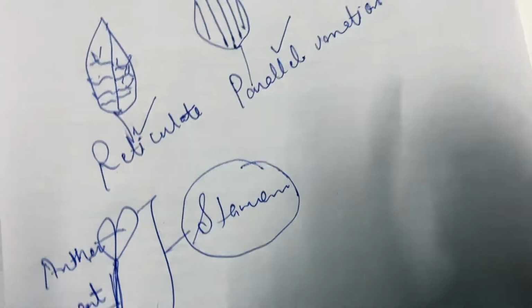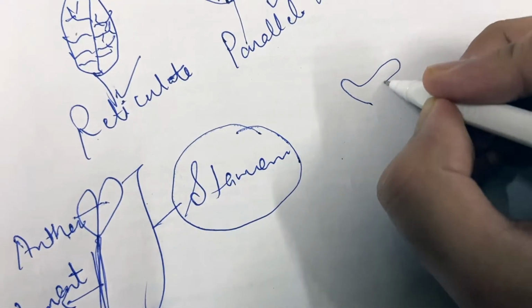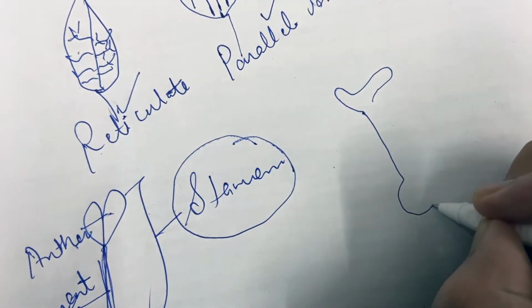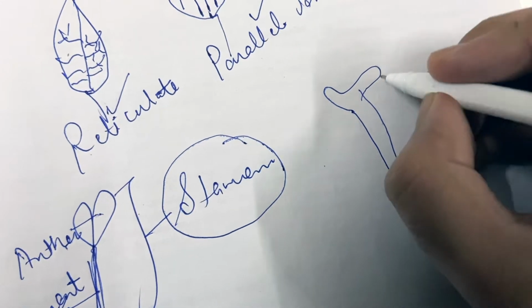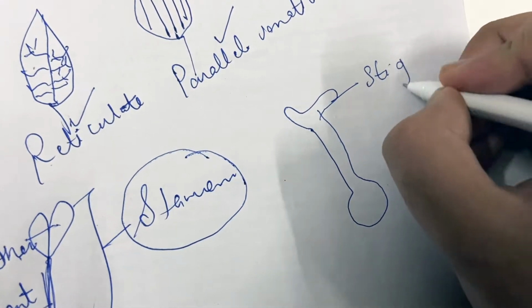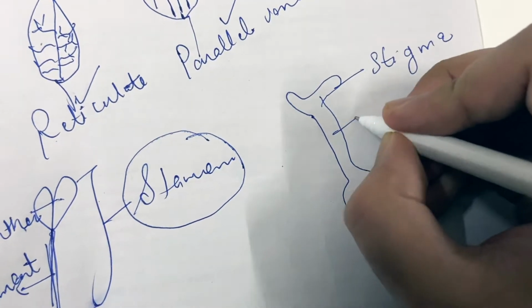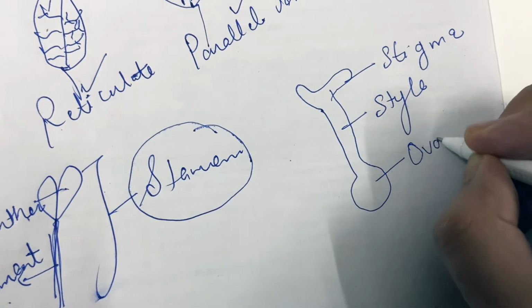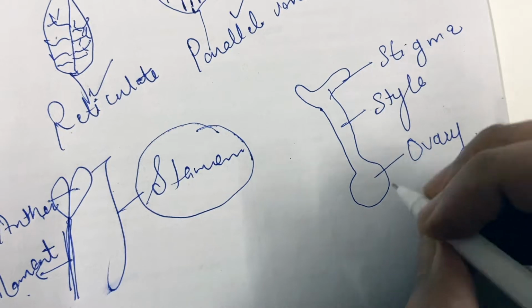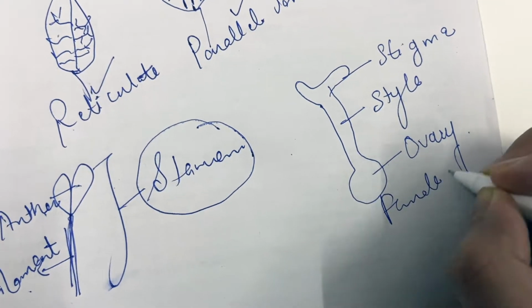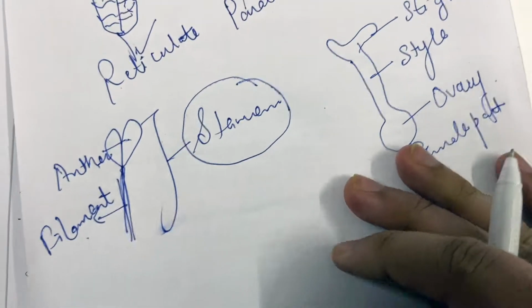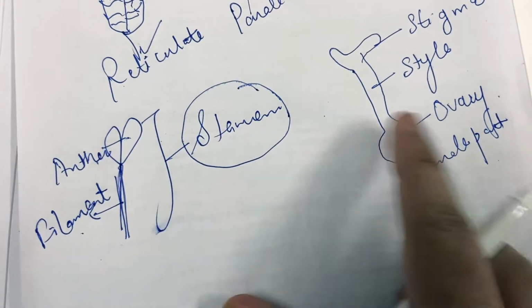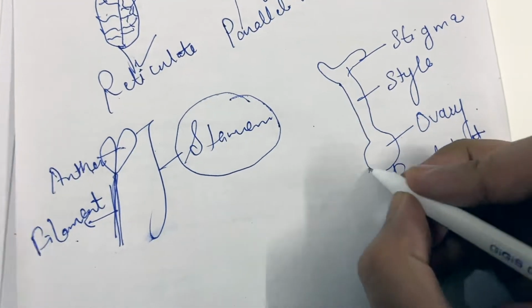Now the female part of the flower is known as carpel, which consists of three parts: the upper receptacle, which is stigma, a long slender part which is style, and a bulge which is known as ovary. So this is the female part of the flower. So the male part is the stamen, the female part is the carpel. This is the carpel.